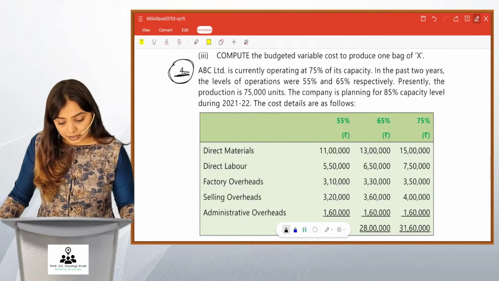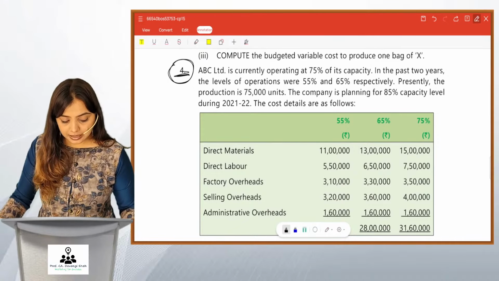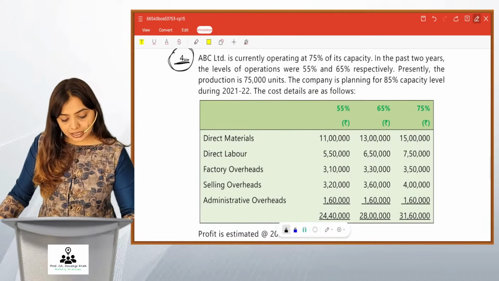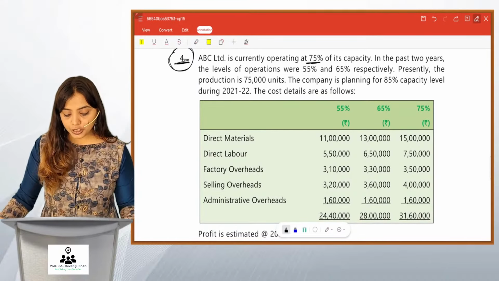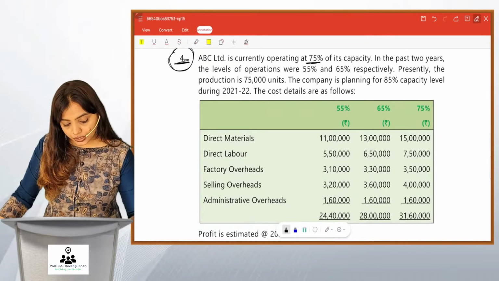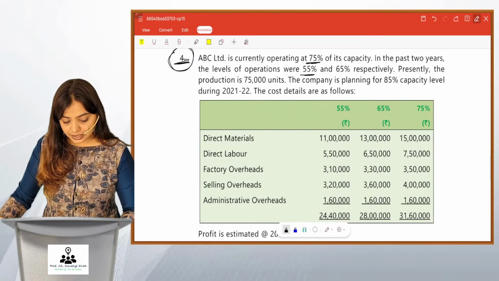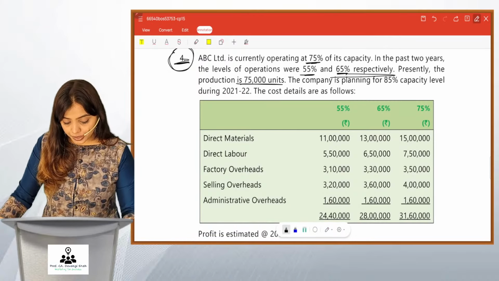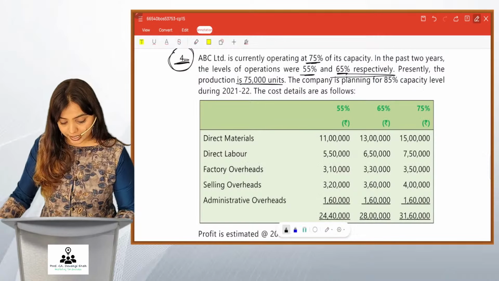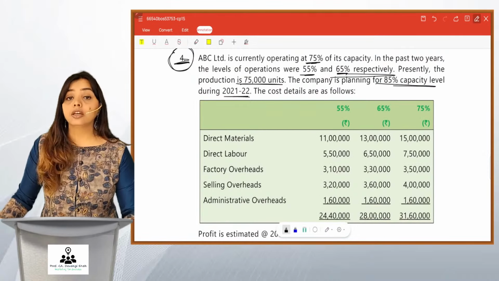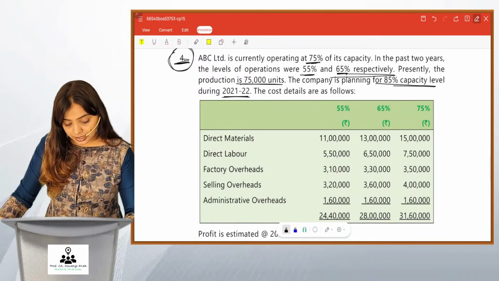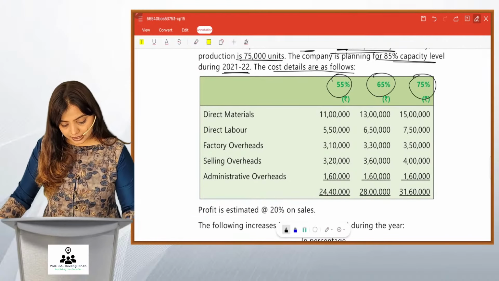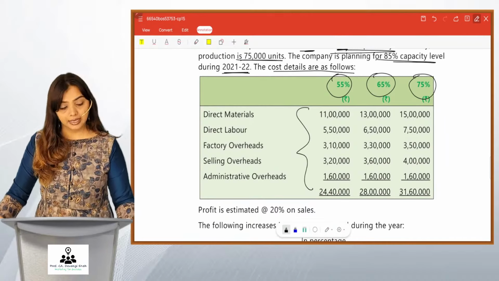चलो, तो अब हम ये आखिरी सम कर लेते हैं फ्लेक्सिबल बजट का. Let's do it quickly. ABC Limited is currently operating at 75% of its capacity. In past 2 years, the level of operation are 55% and 65% respectively. Presently, production is 75,000. The company is planning for 85% capacity level during 21-22. Details are as follows. फ्रेंड्स 55, 65, 75 पर ये सारे डिटेल्स आपको दिए गए हैं.